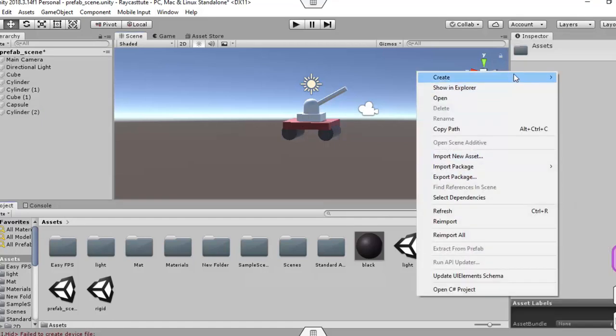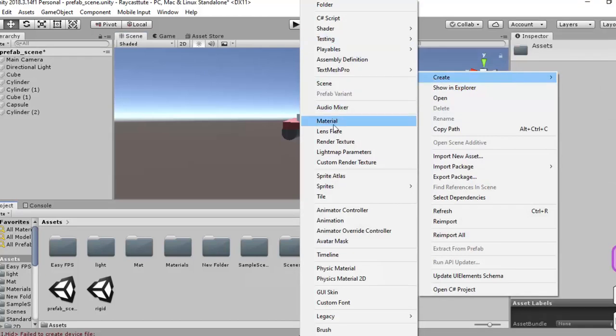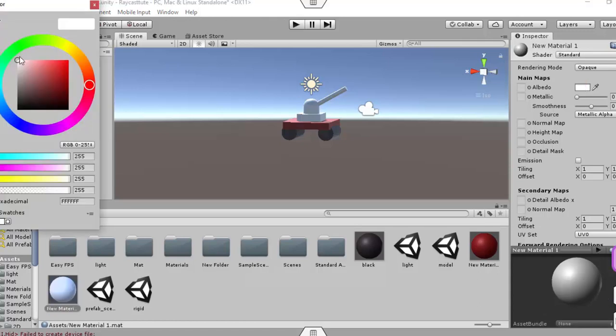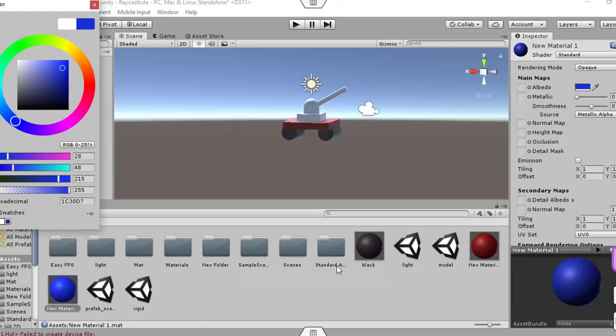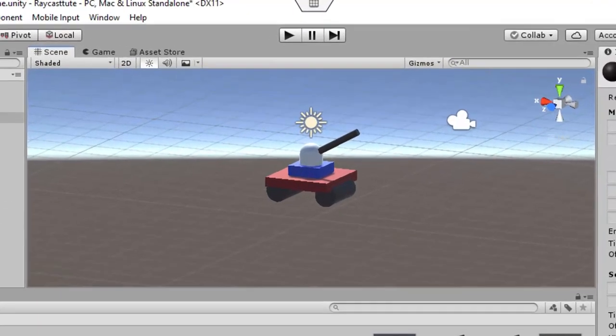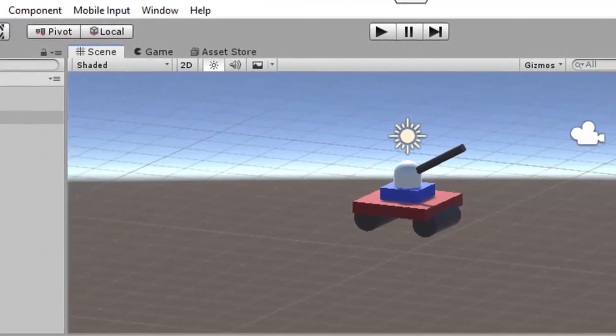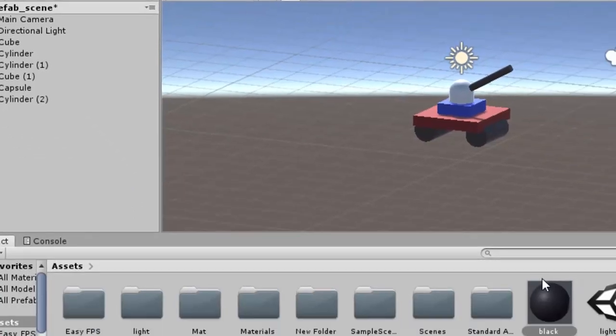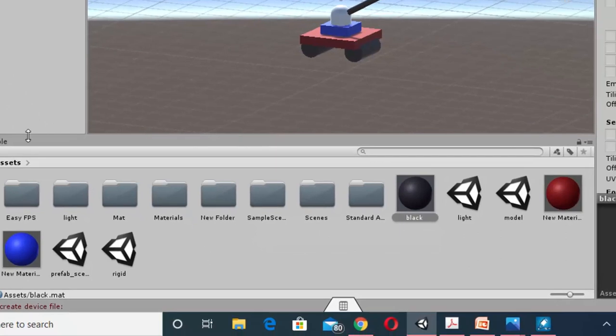Create another material, and we can assign the same color to the gun point. Here you can see that this tank is created, and there are various game objects like a cube, cylinders, and a capsule. So various game objects are used in order to create this tank, and various other components like these materials are used as well.